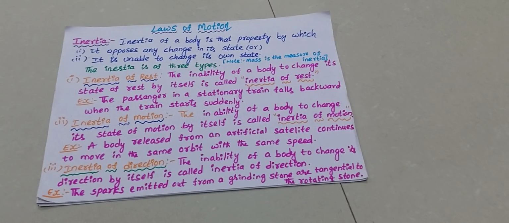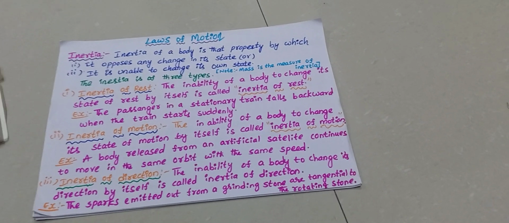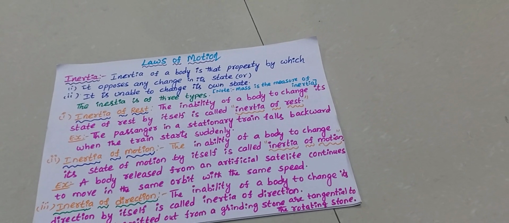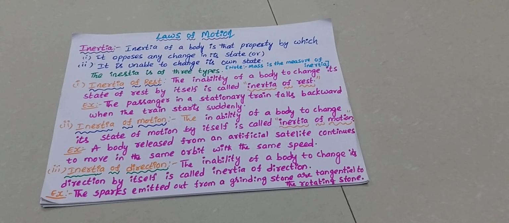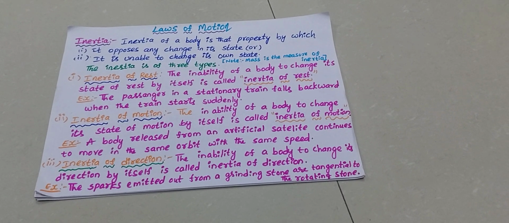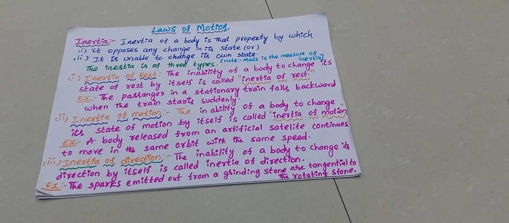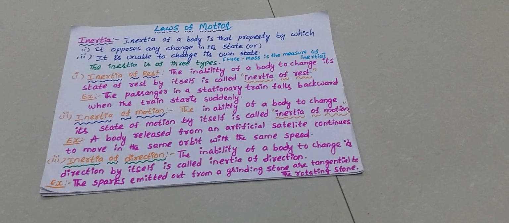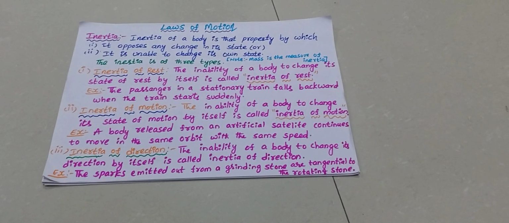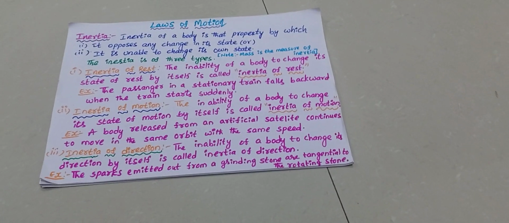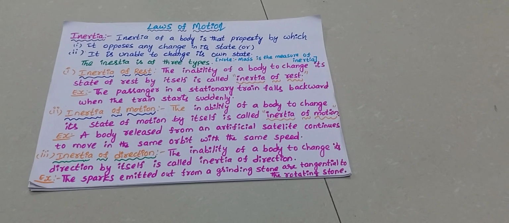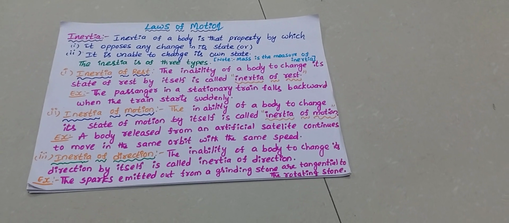First of all, inertia of rest. The inability of a body to change its state of rest by itself is called inertia of rest. Example: the passenger in a stationary train falls backward when the train starts suddenly.